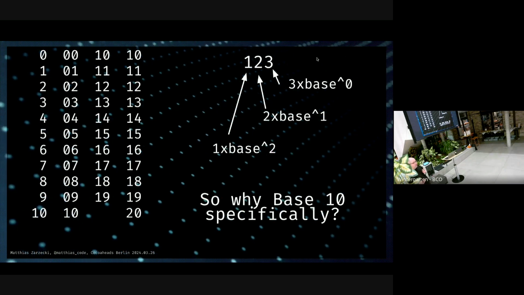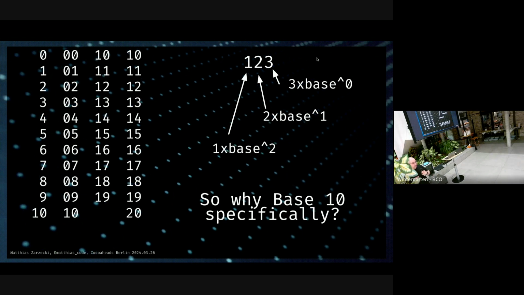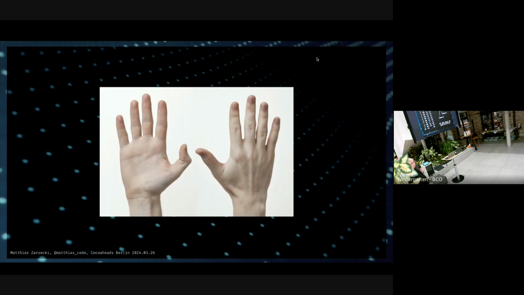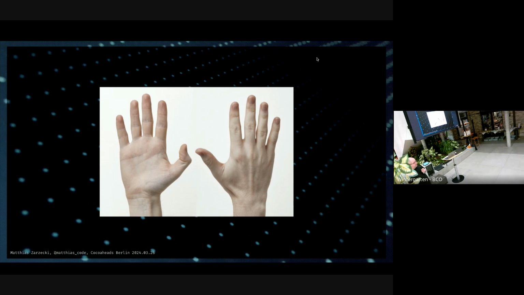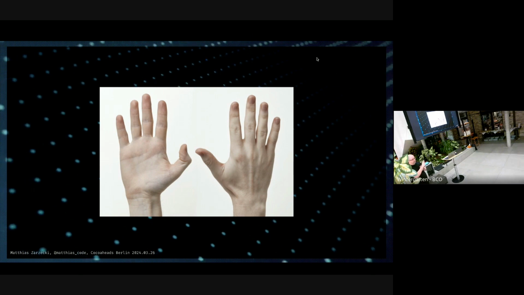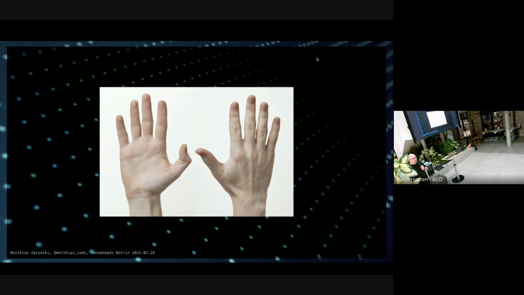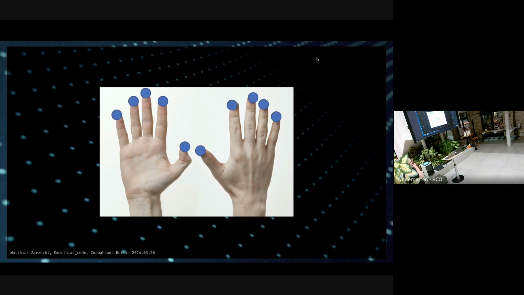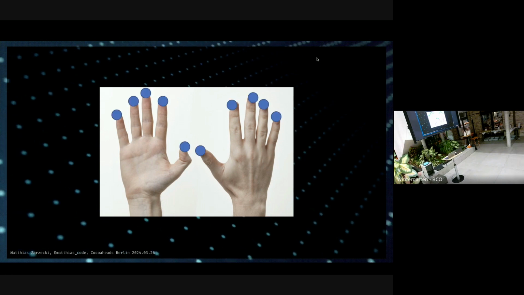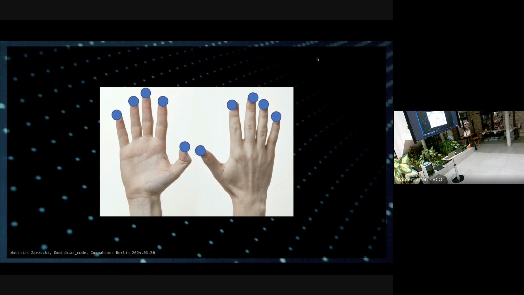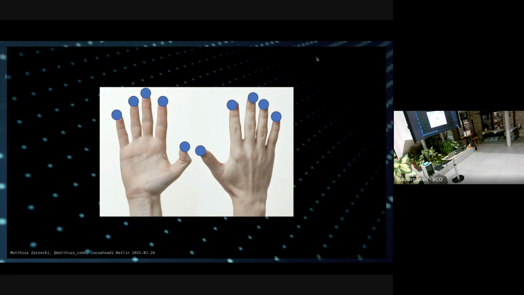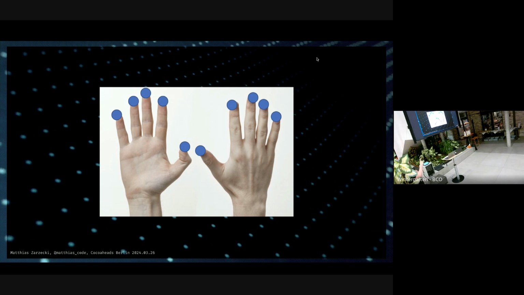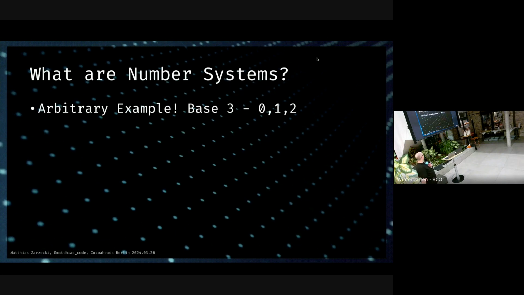But the question is, of course, why are we using base 10 specifically, right? Why not something else as a natural thing? I'll give you a hint, it's somewhere in this image here. You can see it, right? That's right, it's 10 fingers. This is how we do it in elementary school, how we learn this in kindergarten. 10 is a very human number. We're gonna come back to this image a few times.